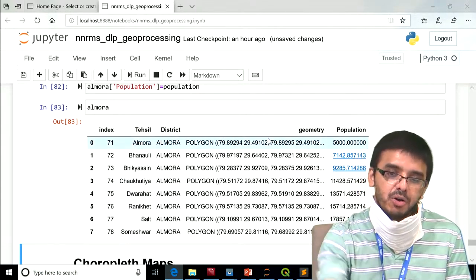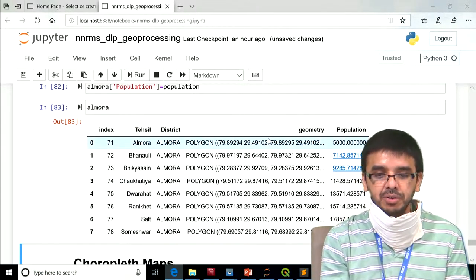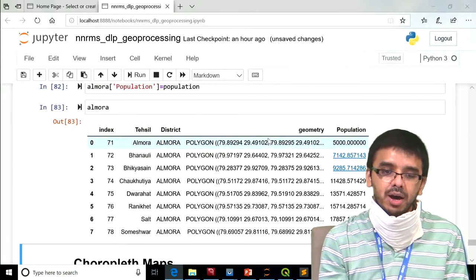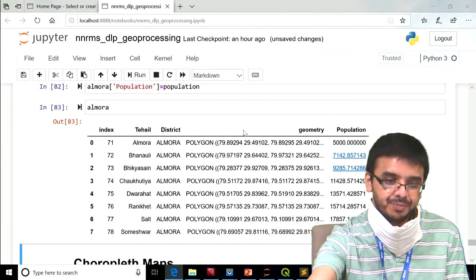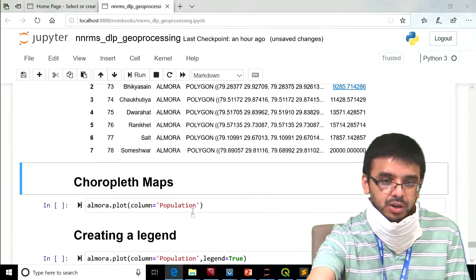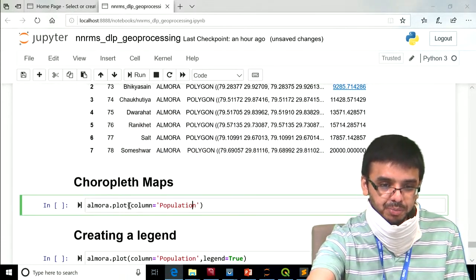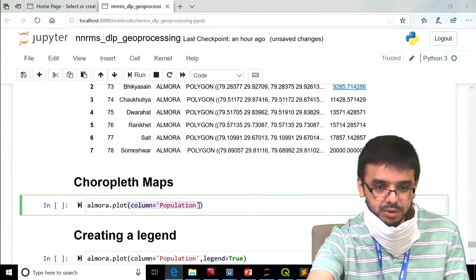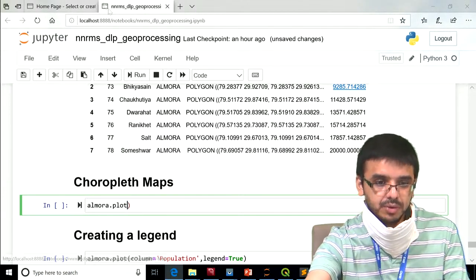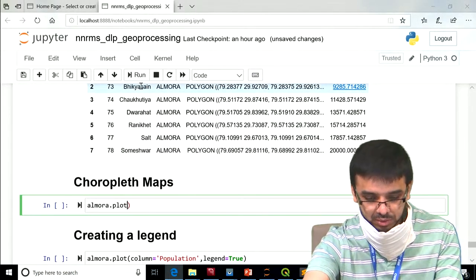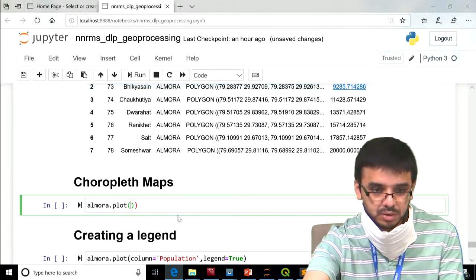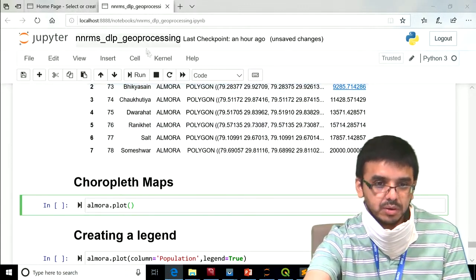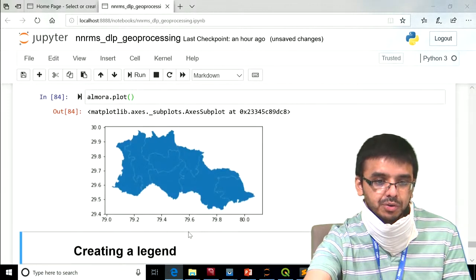Now suppose we want to make a choropleth map for this Almora feature. If you just call Almora dot plot, it shows this plot.